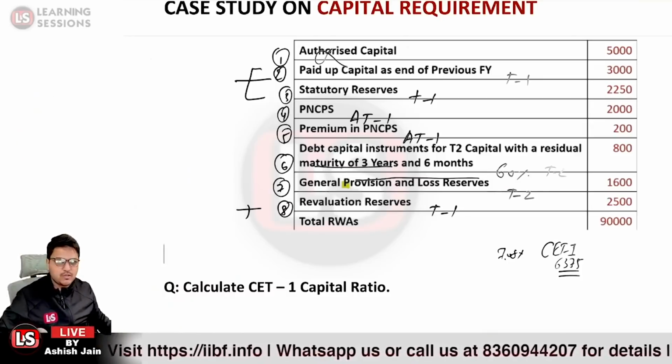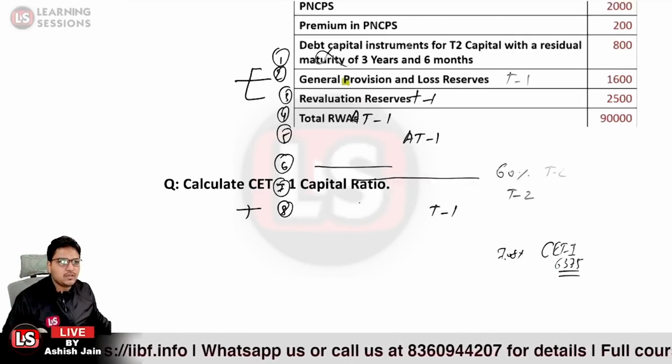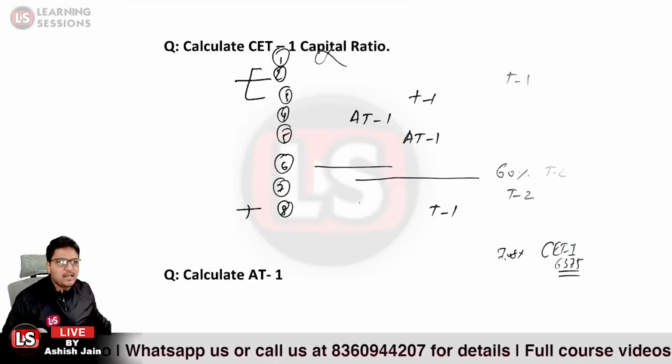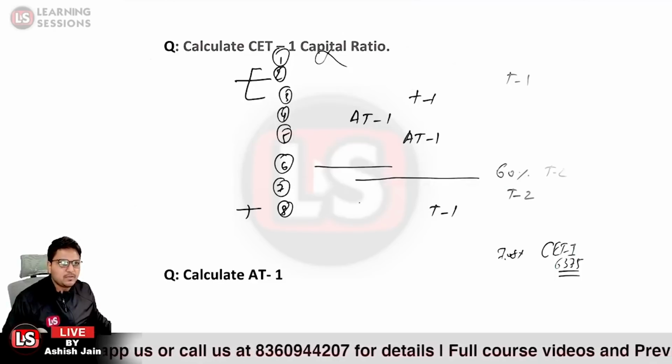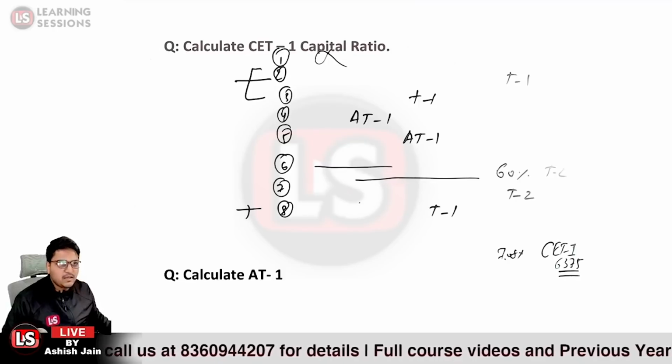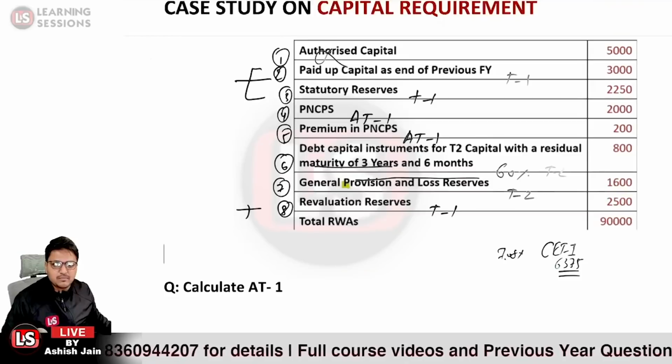Now let's move further to the third question. It says we need to calculate the additional tier 1 capital.